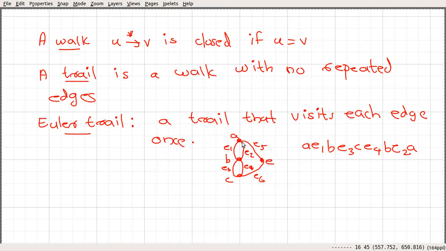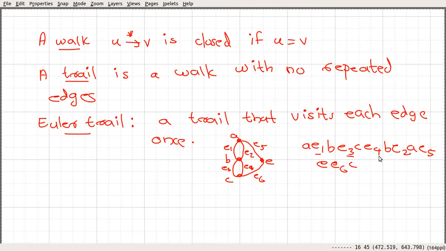Okay, next we must use E5 and move to E, and in the next step you use E6 and move to C. If you look at this walk, you can see that no edges are repeated.